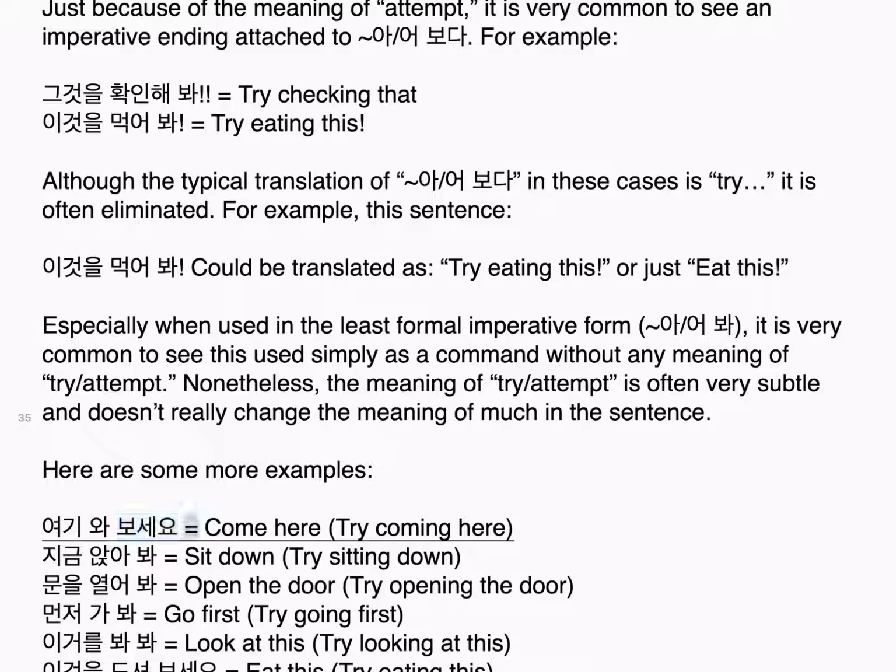여기 와 보세요. Come here. Try coming here. 지금 앉아봐. Sit down. Try sitting down. 문을 열어봐. Open the door. Try opening the door. 먼저 가봐. Go first. Try going first. 이거를 봐봐. Look at this. Try looking at this. 이것을 드셔보세요. Eat this. Try eating this. 이 차를 마셔보세요. Drink this tea.